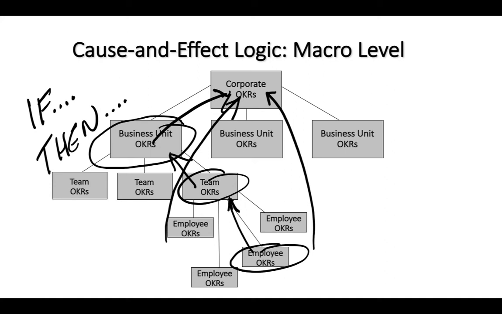By using this approach, you ensure that all OKRs, all initiatives, all tactics and tasks either directly or indirectly support the OKRs at the corporate level. That is the essence of the macro level cause and effect alignment. Admittedly, this approach is just logic and common sense, but how often do you see this approach being used in the workplace? As the philosopher Voltaire once observed, common sense is anything but common. The key here is that you want to formalize a cause and effect mindset and discipline throughout the organization.